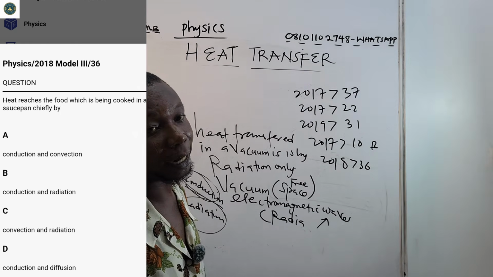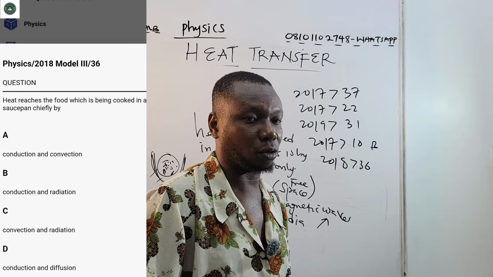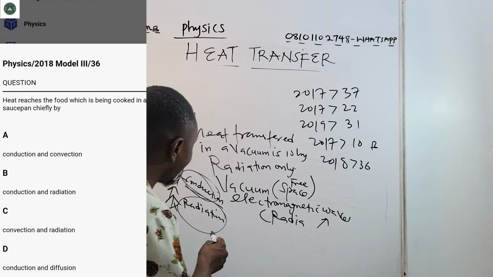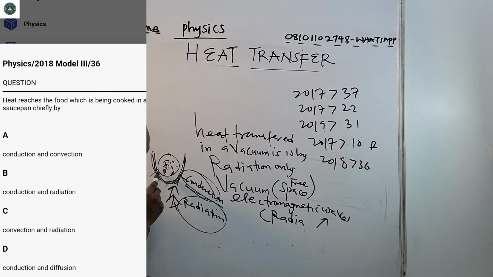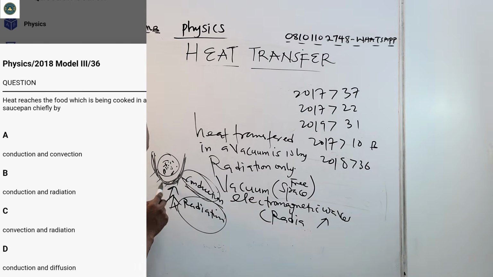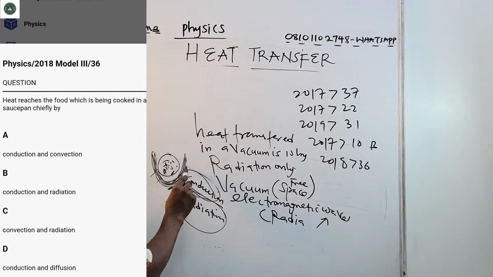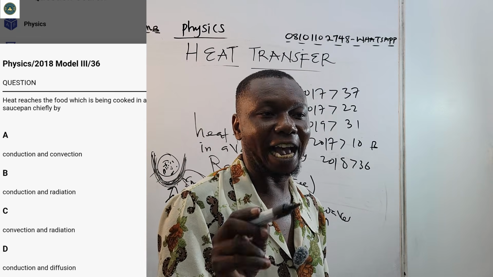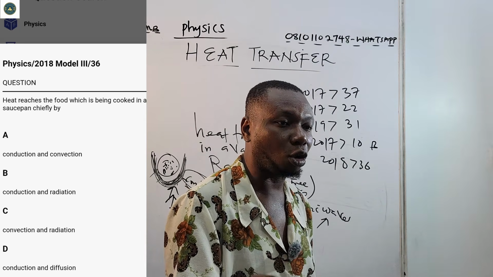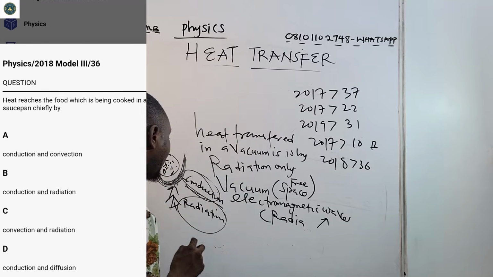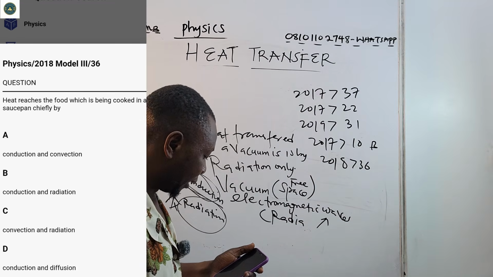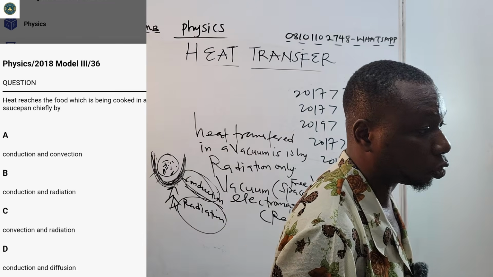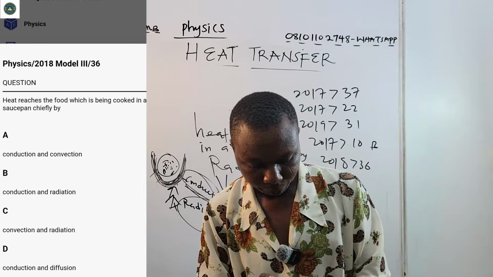Radiation. All right? So in radiation, there's emission of heat. Now, immediately there's emission of heat, what happens? The pot is made up of metals, so electrons will be migrating. Immediately an electron migrates, there will be what? Ionization. And once there's ionization, there will be loss of what? Electrons. So the correct answer there is A, conduction and convection.